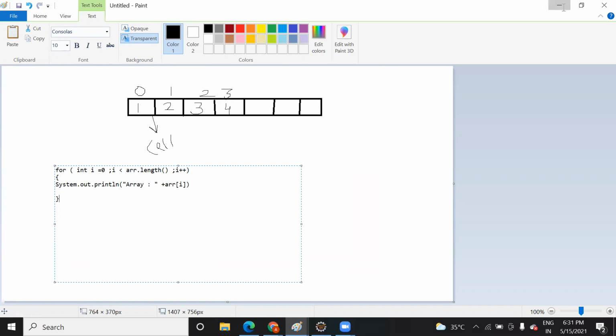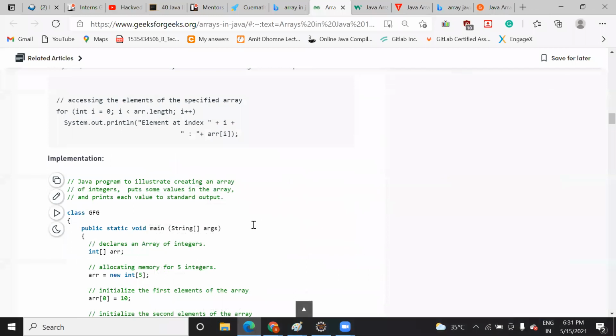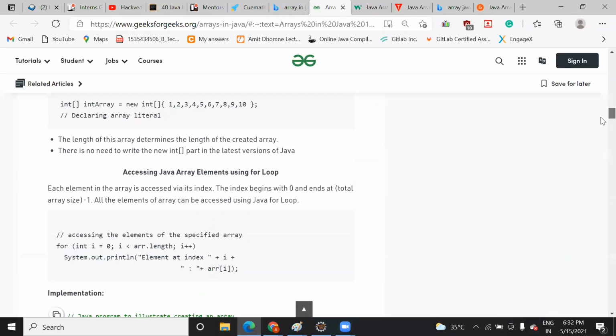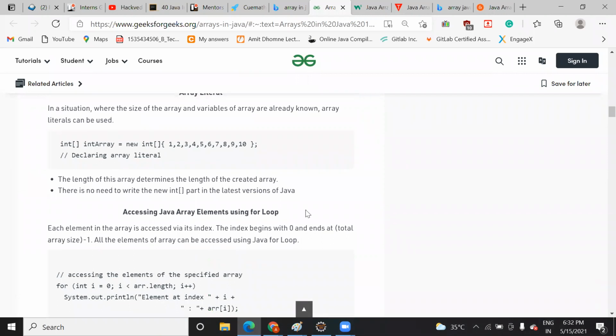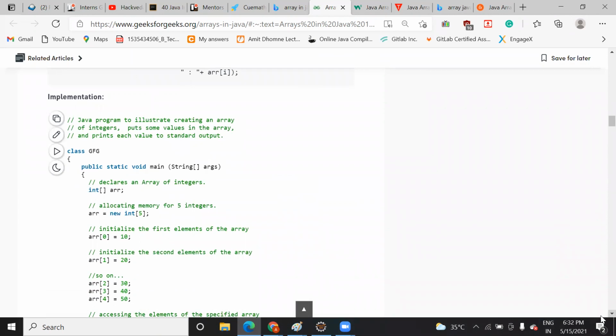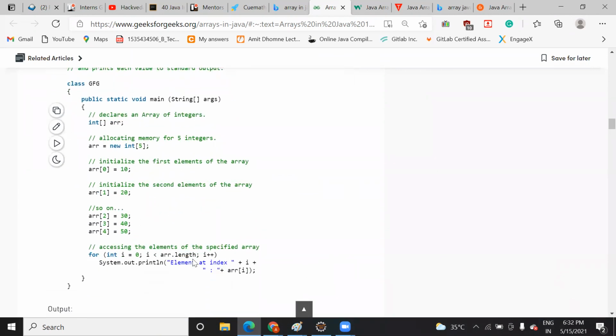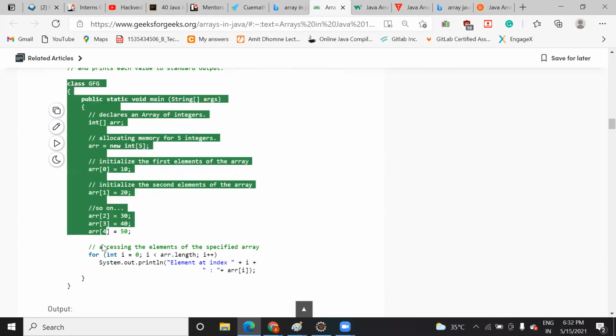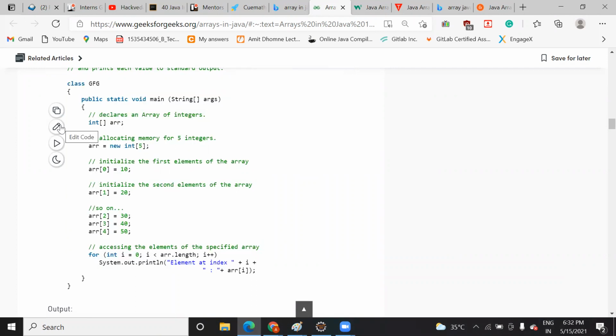So there are different ways of declaring an array, right? You can use square brackets either before or after. This is also one important declaration that I have told you with this code. And in the last class you might have seen that we did a program like this, right? We created one main method, created an array, initialized 5 elements to it, and just printed it. In my last class I showed you how you can access the elements and print them.